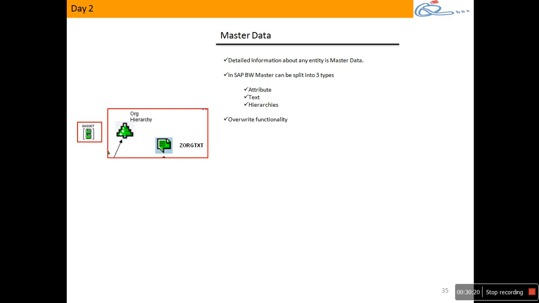In the customer master, there is one type attribute, one type text, and customer hierarchies. Customer attribute data means all the properties, or any extra information you want to know about a customer: a name, a place, anything. All of those are attributes. All the information you want to know about a customer is what you refer to as what? Attributes. Clear on this?